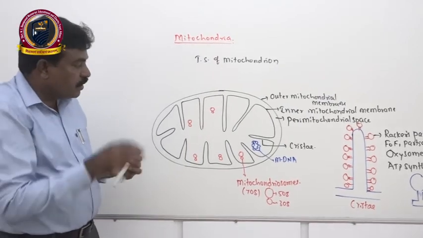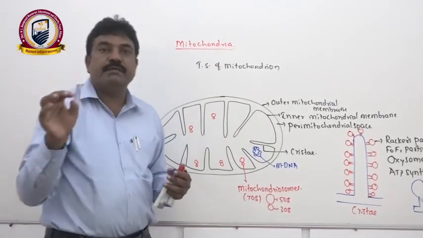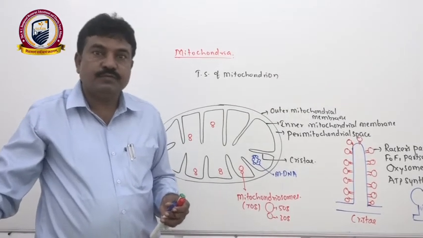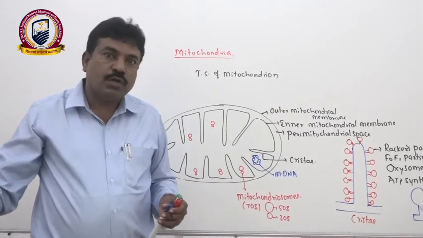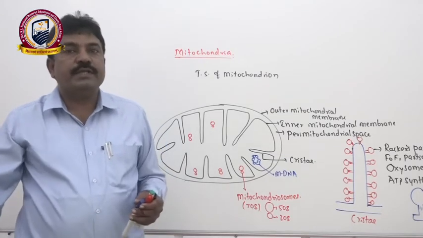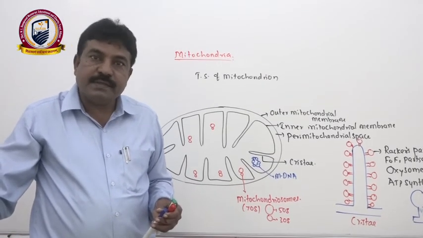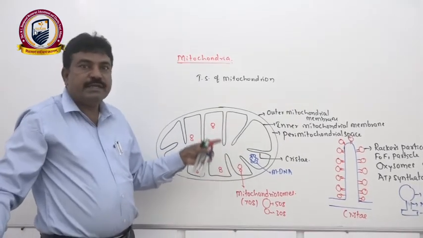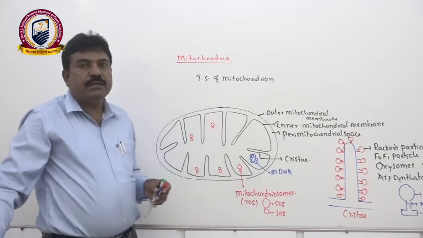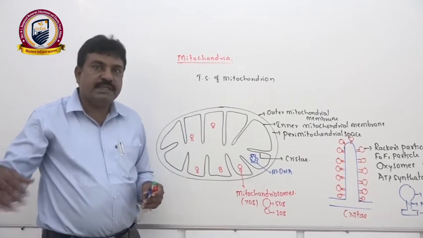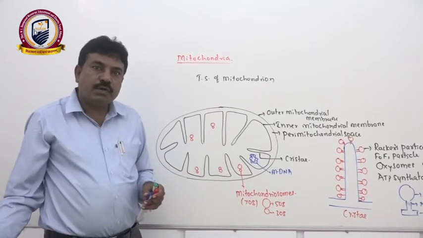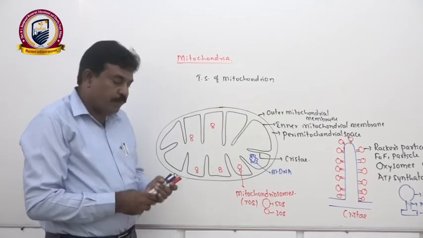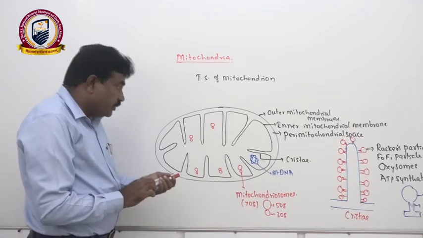Listen here, there are only three circular DNAs available in the organism's cell. One is the plasmid. It's a circular non-chromosomal DNA found in bacteria and some yeast. Like that, mitochondria have circular DNA, called mDNA. One more cell organelle we will discuss later is the chloroplast. It also has a specialized circular DNA, which we call chloroplast DNA.